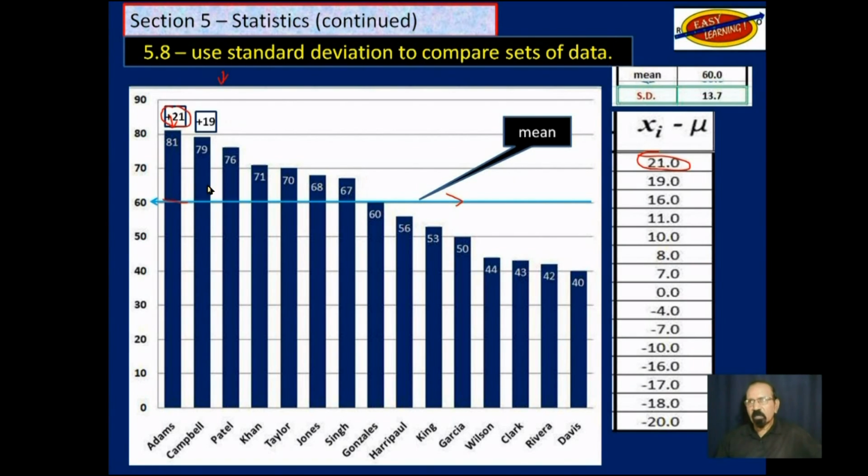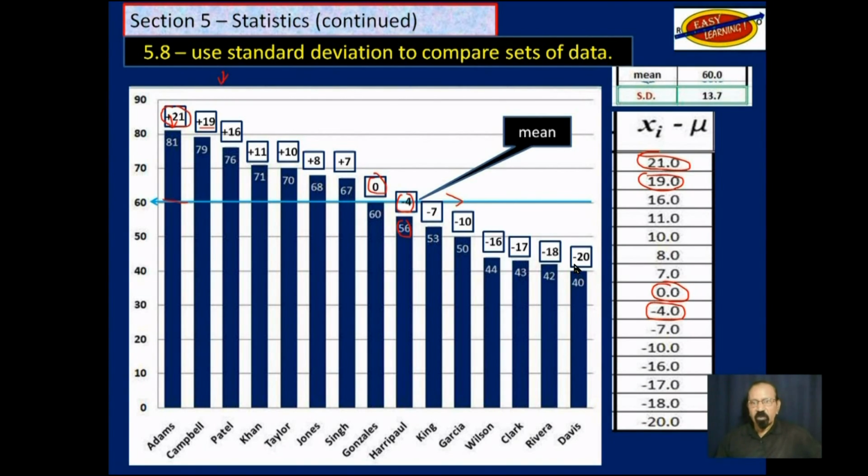And the next one is plus 19, which is this, and so on. 60, of course, is exactly at 0, which is here. This 56 is -4, or 4 below the mean, and so on until you get to this 40 here, which is 20 below the mean. If we add those, as I said, you will get 0.